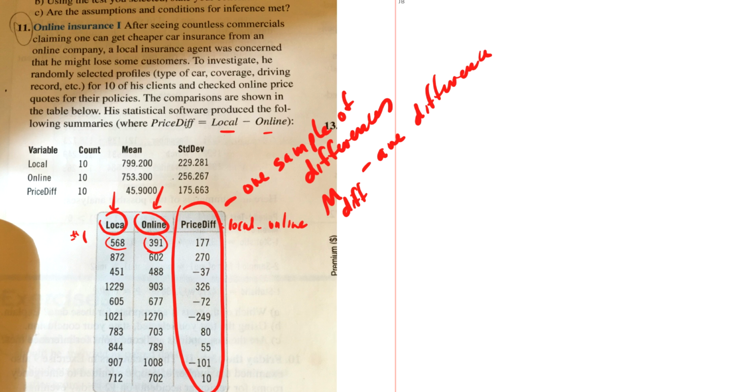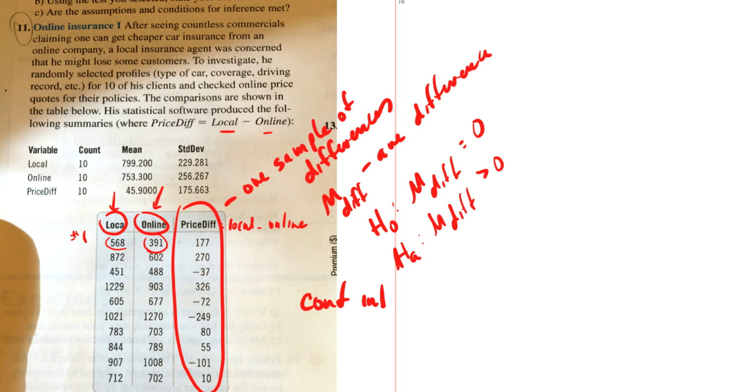And I can do tests, and remember, for H0, this is a quick little review, I can do mu difference equals 0, or HA, mu difference is not equal to 0, or I could do greater than 0 or less than 0 or something like that. Okay. What I also can do is I could make a confidence interval, for the average difference.